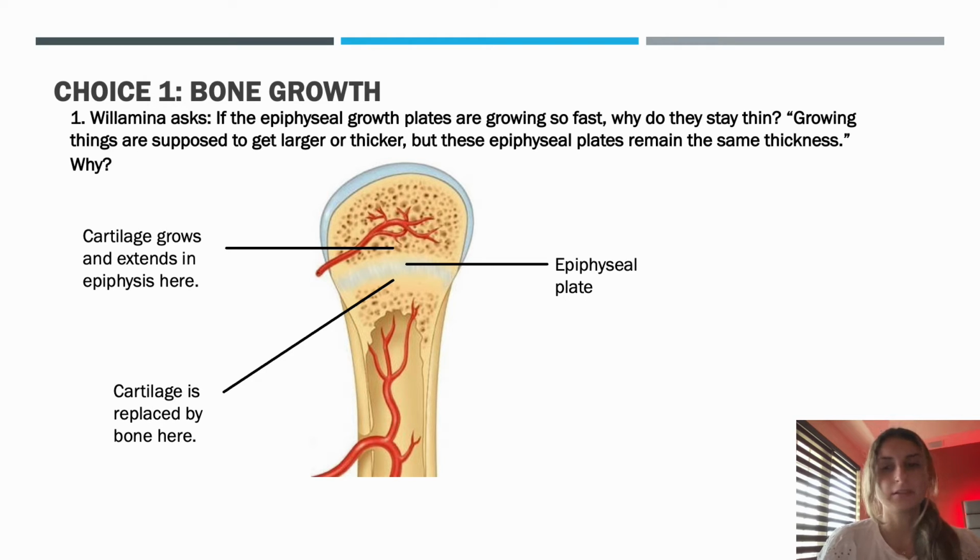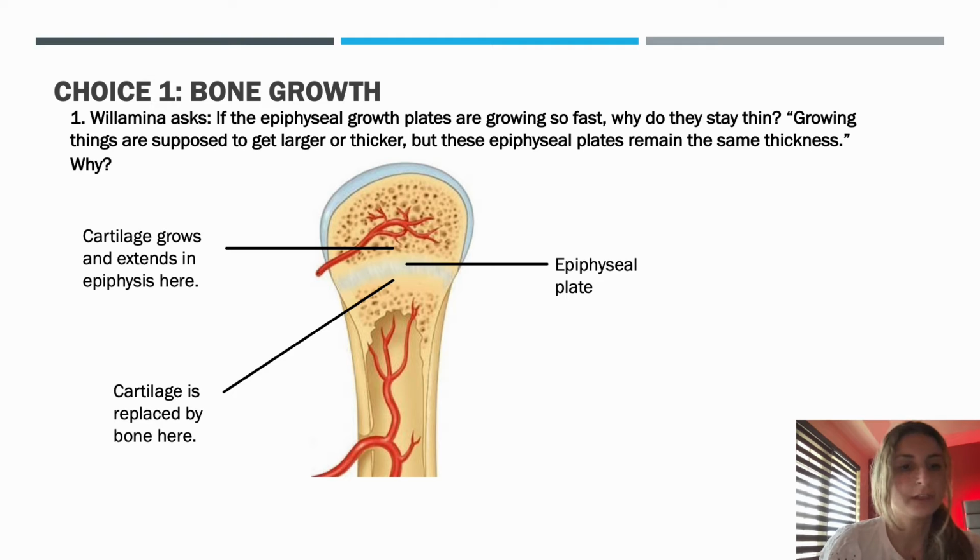This is explained by endochondral ossification. On the epiphyseal side of the epiphyseal plate, cartilage is formed. On the diaphyseal side, cartilage is ossified, which is replaced by bone. This continuous process as the bone grows ensures the thickness of the epiphyseal plates remains the same.